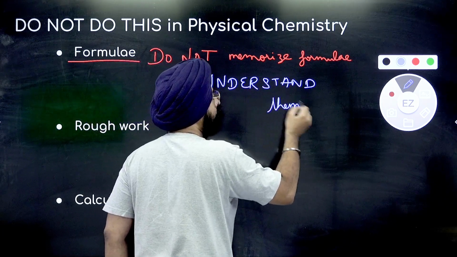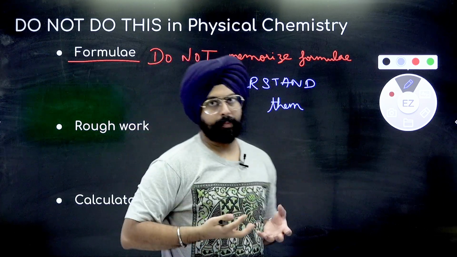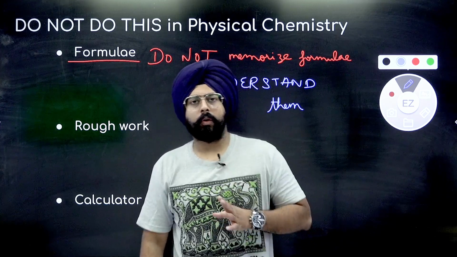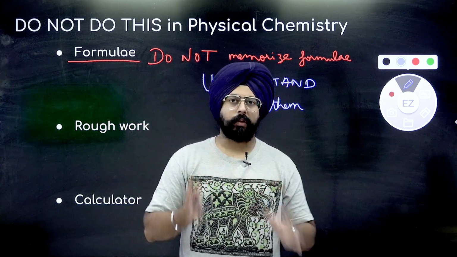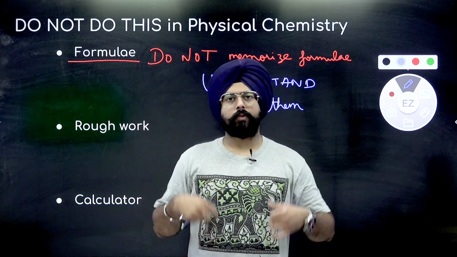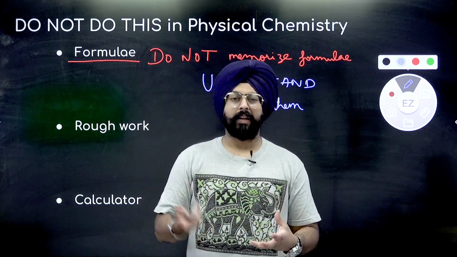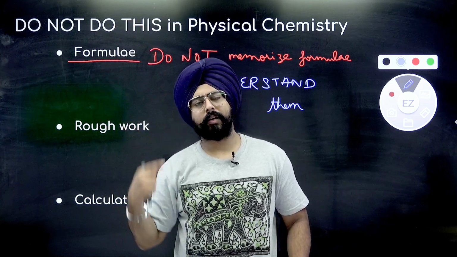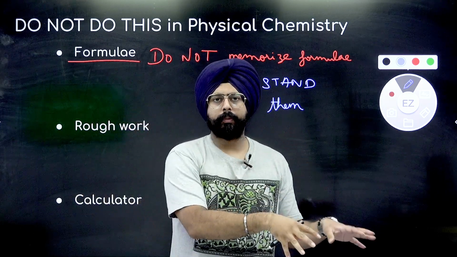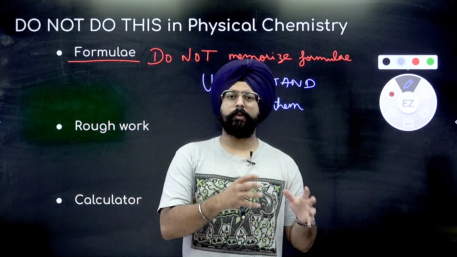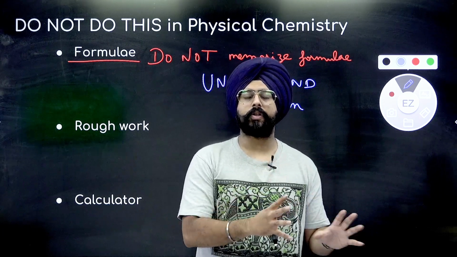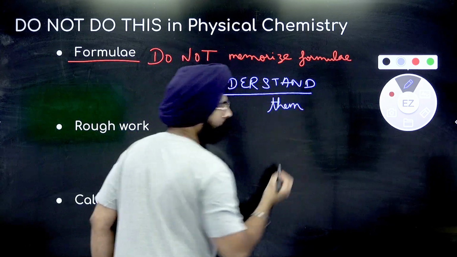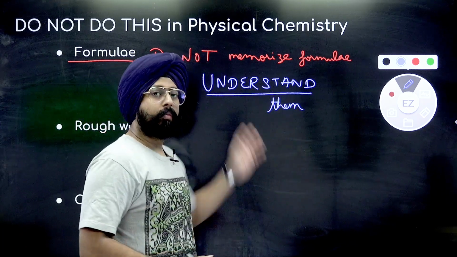A lot of students who are closer to their examinations, okay, when you will be closer to your examination, you will have a tendency to go and watch these one-shot classes of chapters online. That's fine for revision. But then in these one-shot classes, a lot of teachers will give out the list of formulae of that chapter. And then you will try to memorize all of those. As soon as you start memorizing those formulae, you're in a loop. You will get stuck there. You will not be able to do anything meaningful in physical chemistry once you start memorizing these formulae. You have to understand how they work. And in 99% of the cases, formulae are not important at all.